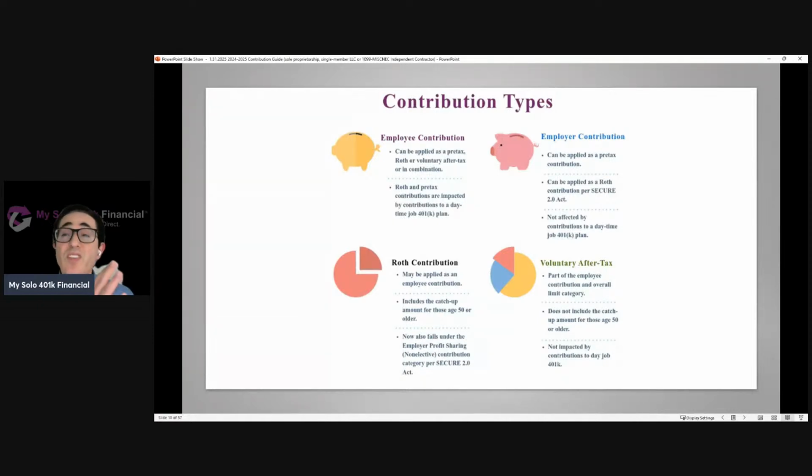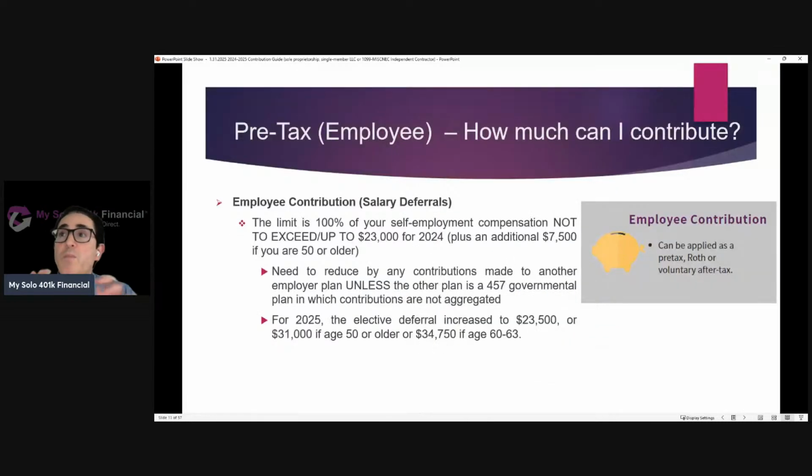And then you've got different buckets of contributions that one is able to contribute, right? A solo 401k has the highest contribution limits for any defined contribution plan available to self-employed individuals. And that's because when one is self-employed, they're both the employee and the employer, so they can make multiple types of contributions. And then if you have a plan like ours that allows it, you can also make Roth contributions and voluntary after-tax contributions, in addition to both the employee and the employer. So that's important to understand. You've got these different contribution buckets. So now let's start to look at the limits that apply to each bucket.